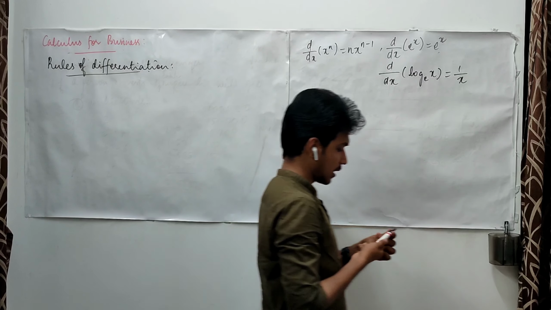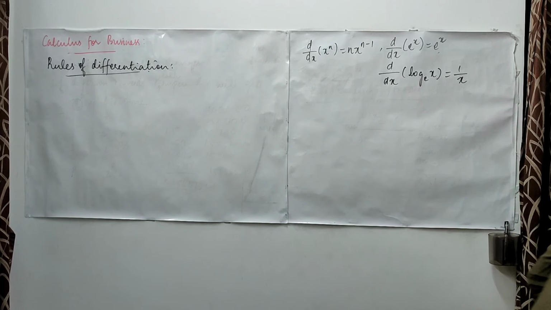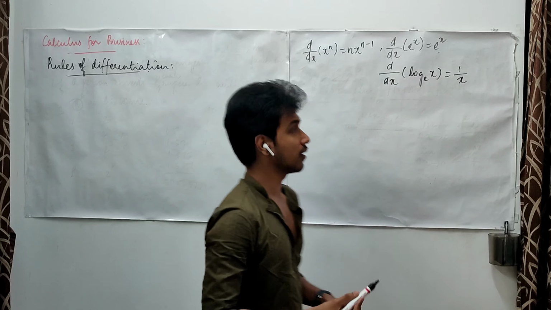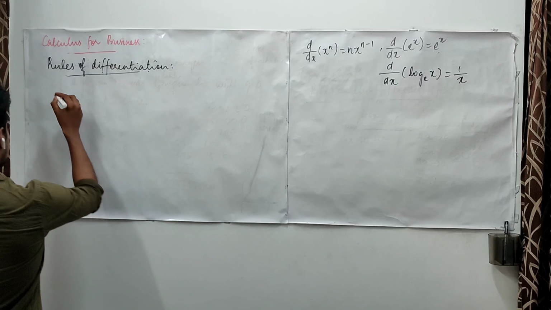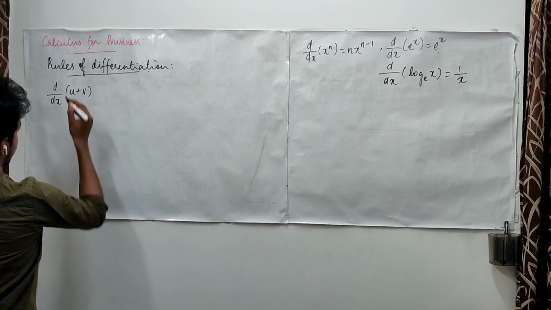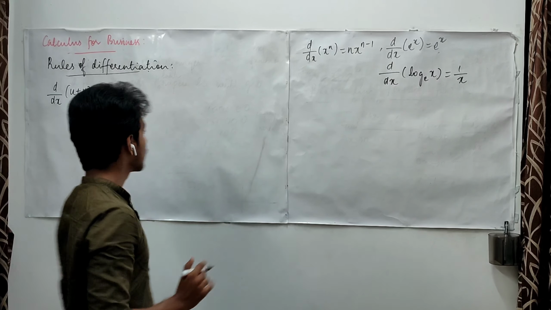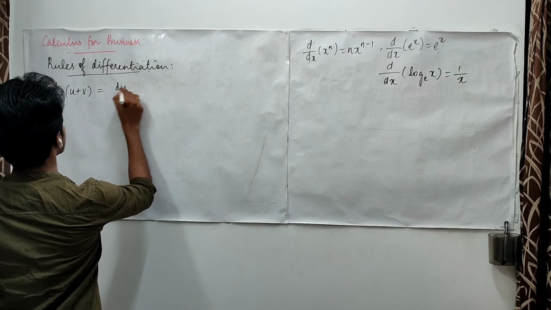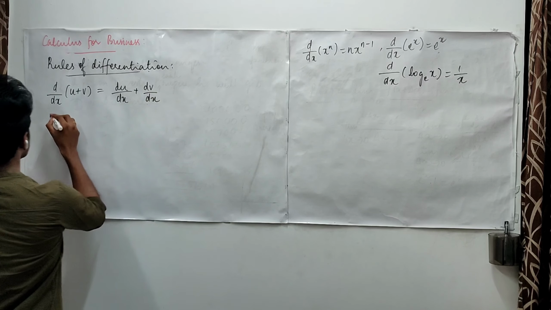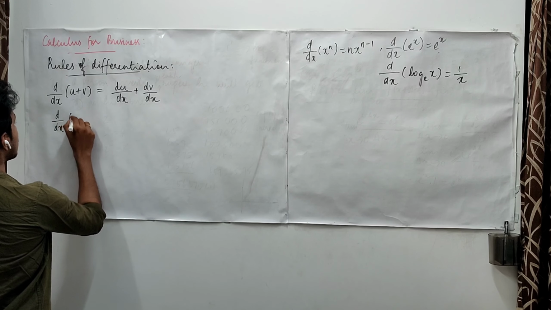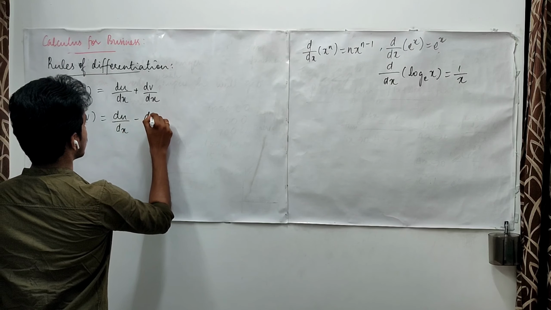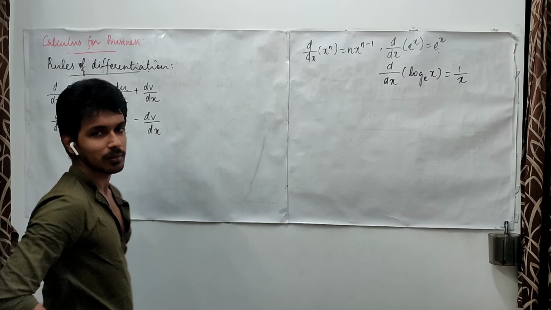Okay. Here we may consider any number of functions for derivatives. Okay, let us start with this. What is the derivative of the sum of two functions? It is the same as the sum of the individual derivatives. This is also applicable for the differences of two functions. So it seems quite easy to remember, right?